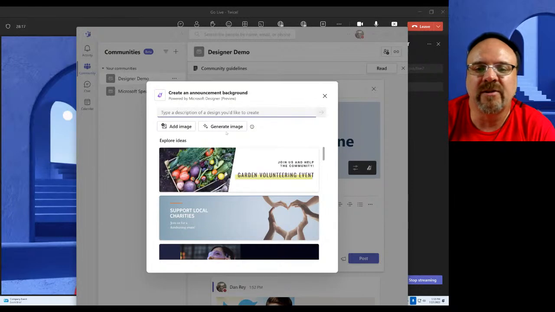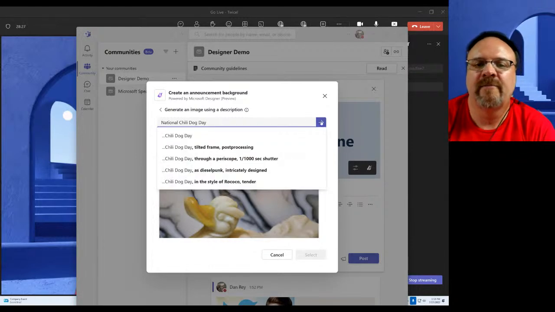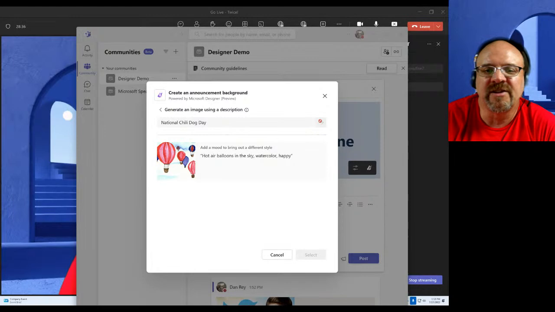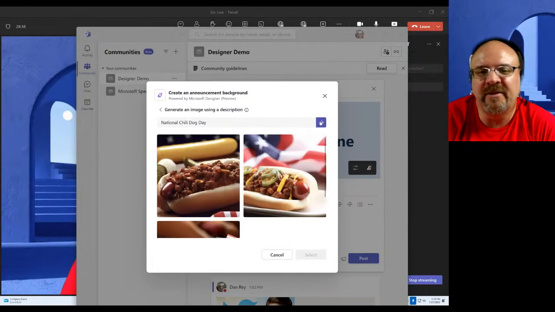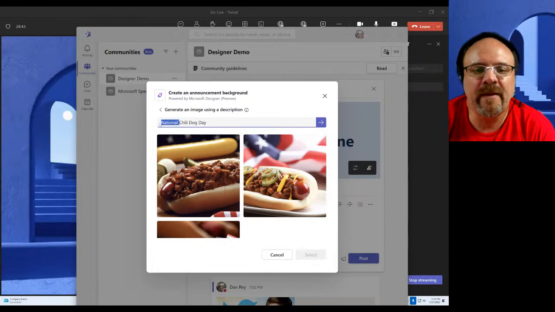So if I wanted to generate an image, because it is National Chili Dog Day, I guess the national part and the day part isn't as important as the chili dog and the type. So I could say chili dog as a cartoon for generating an image. Let's actually try that. Let's see what comes up.